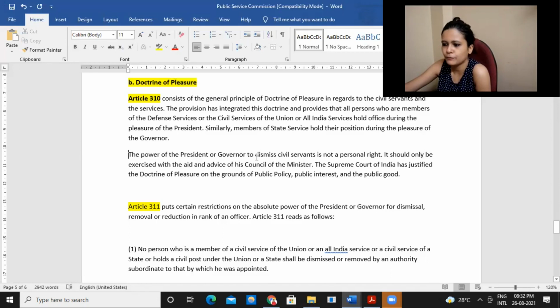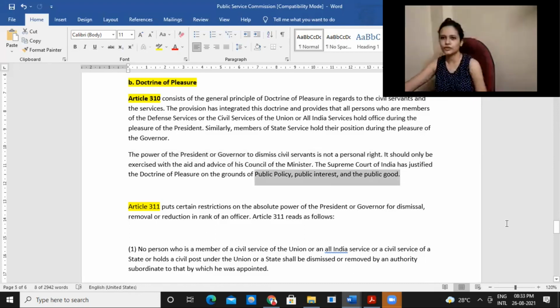Now, the power of the president or governor to dismiss civil servants is not a personal right. It does not mean that whenever they feel, they can simply remove someone, but it should only be exercised with the aid and advice of the Council of Ministers. The Supreme Court of India has justified the doctrine of pleasure on the ground of public policy, public interest, or public good. Might be in certain cases, if it is felt that this position itself is no more needed, it can be done.